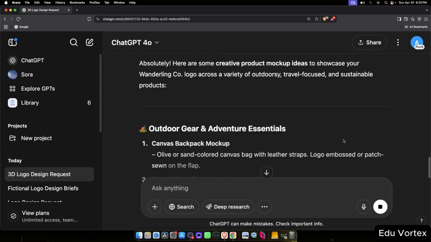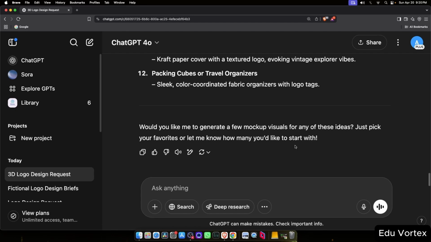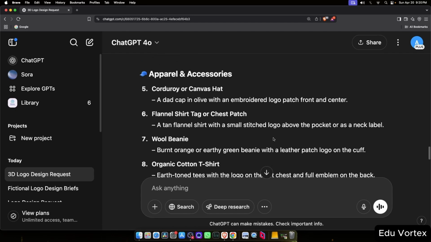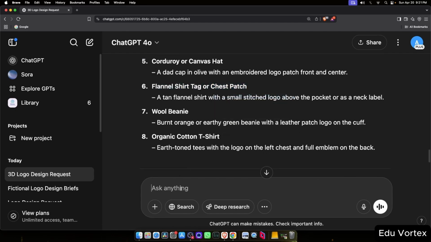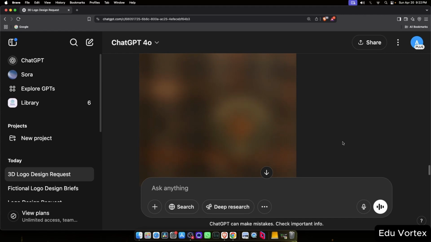ChatGPT has given us a nice list of suggestions, various products we could use for mock-ups. From this list, I'm going to choose a flannel shirt and ask for a tag or chest patch mock-up featuring our logo. I'll give it the prompt and wait for the output, and here it is.